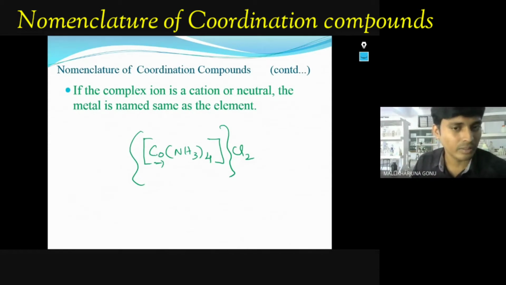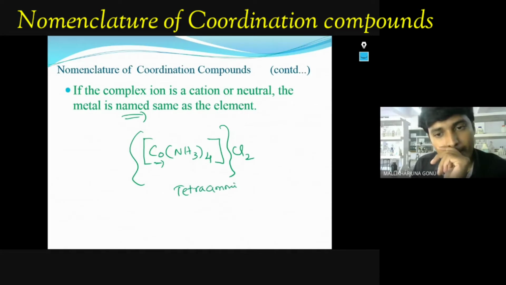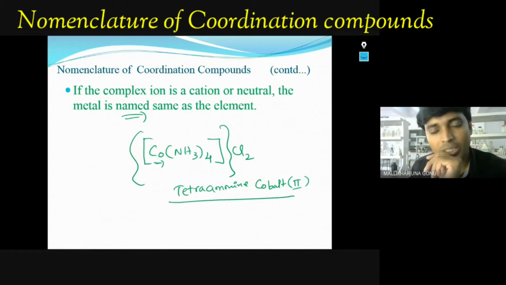What is it? Cobalt, or chromium. The same name only we have to use. For example, how do I write this name? Tetraamminecobalt, and the oxidation state will be there too. So that's how the name of this compound is written. Cobalt only you have to use.